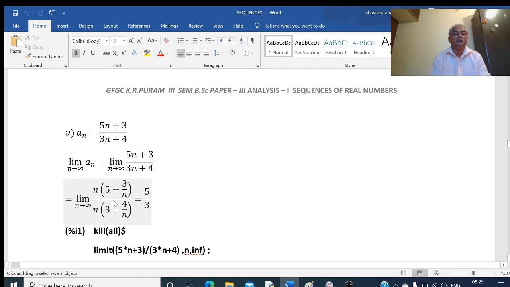The n gets cancelled. Now put n equal to infinity here. 3 by infinity is 0, 4 by infinity is 0. Numerator is 5 plus 0, denominator is 3 plus 0. So 5 divided by 3 is the answer.